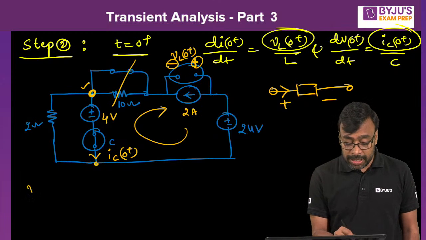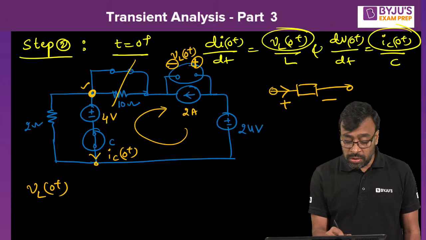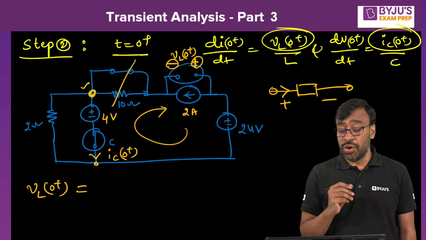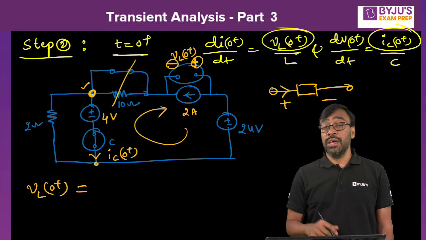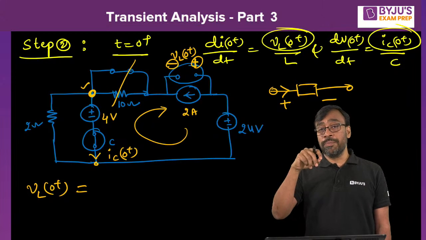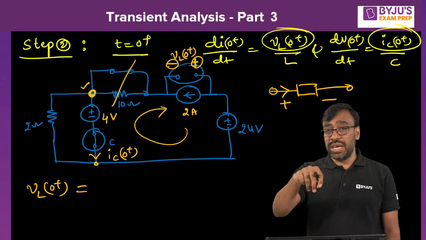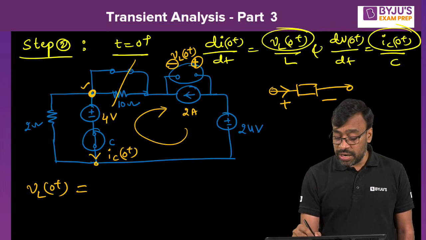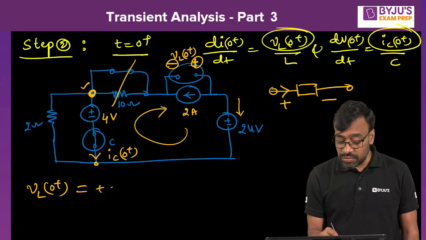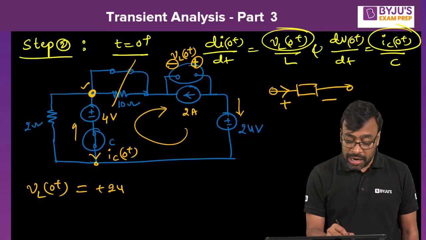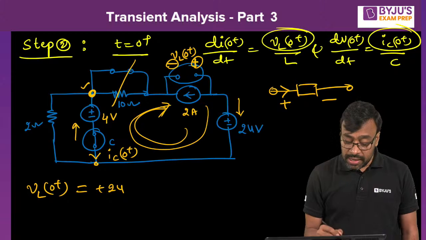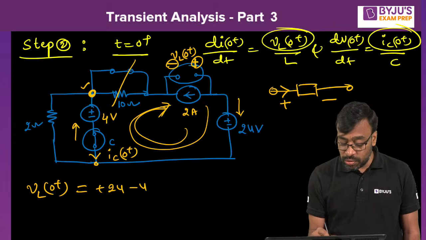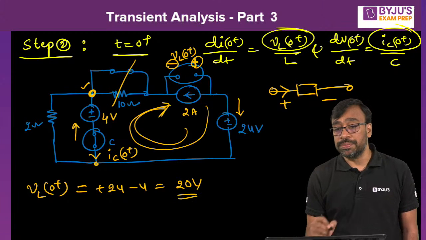So directly I can write here, VL of 0 plus is equal to, following KVL. The concept always says that when you're starting from the positive terminal and reaching the negative terminal, whenever you come across the elements, make sure that the voltage across each element is known, and check how you're touching the polarities. If you touch positive polarity first, you're touching positive polarity first, plus 24, and then you're touching negative polarity here, minus 4, which is 20 volts.